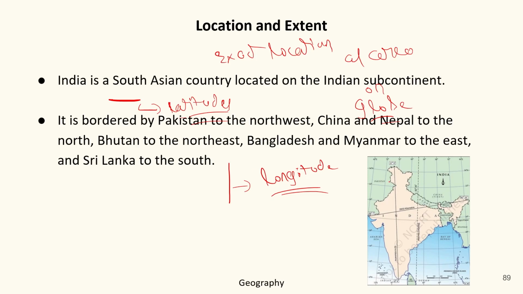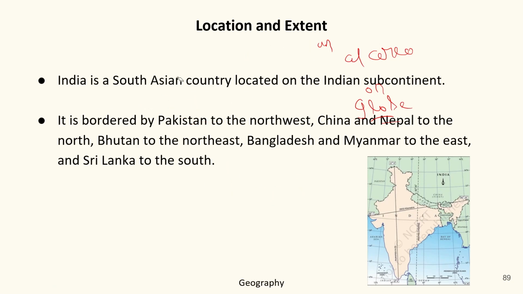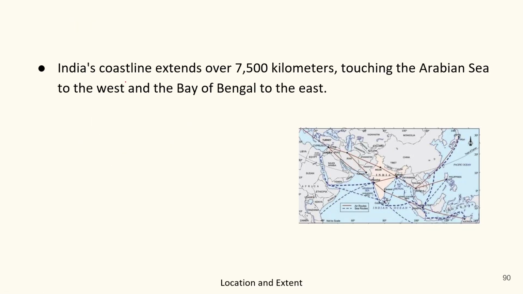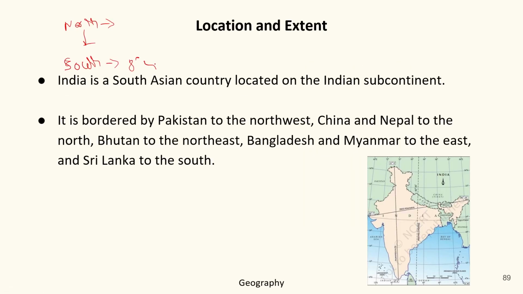For example, if we take India from north to south extent, it is about 8 degree 4 minute north to 37 degree 6 minute north.